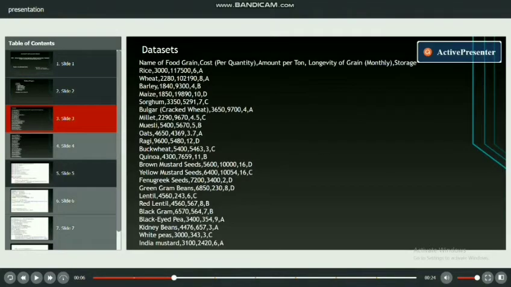Our dataset contains five columns. They are name of food grain, cost, amount per ton, longevity of grain, and storage.